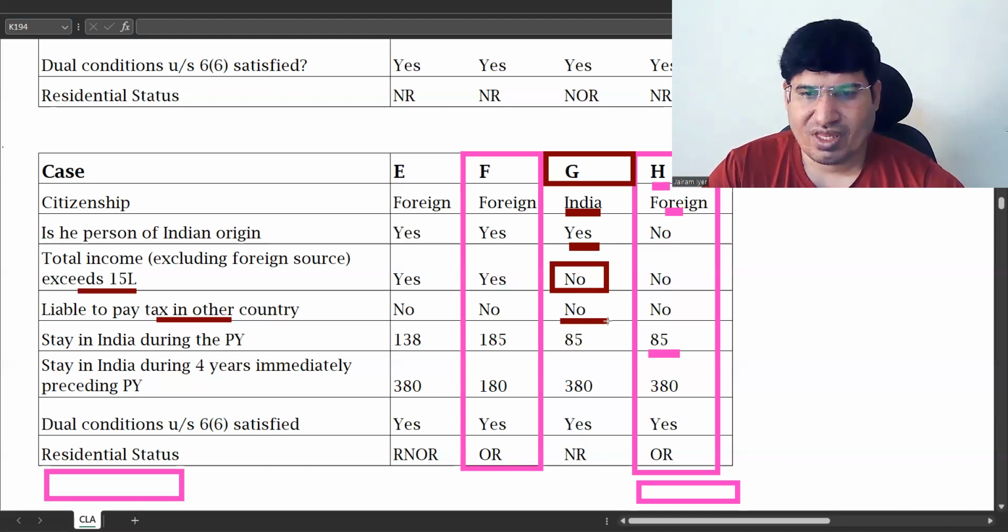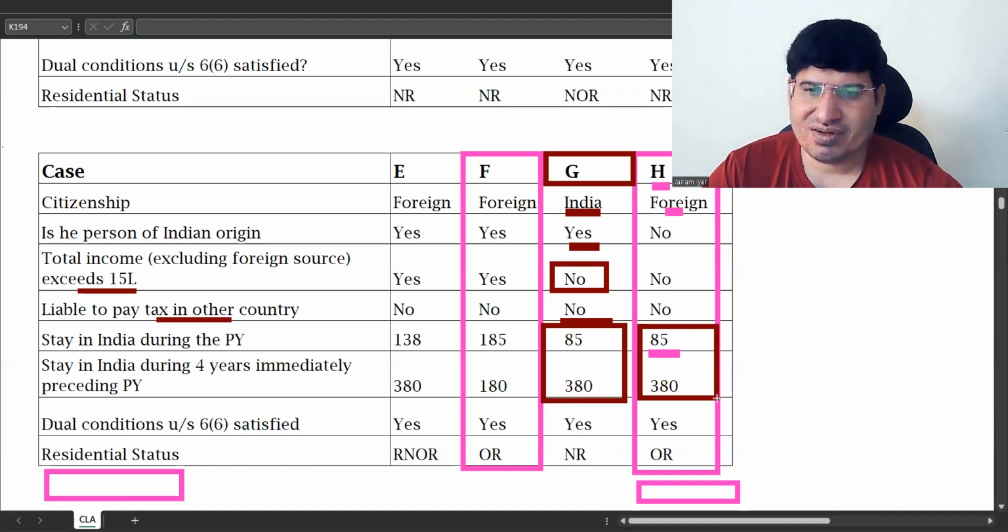And then here again, he was in India for 85 days and 380 days during the 4 years immediately preceding the previous year, which is why the same assumption has been used here: that he is on a visit to India. This person has come on a visit to India.